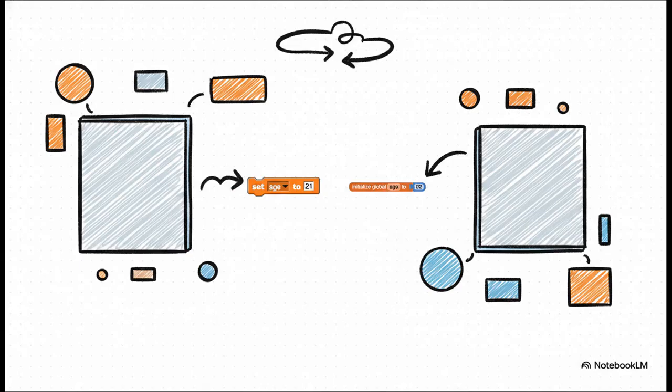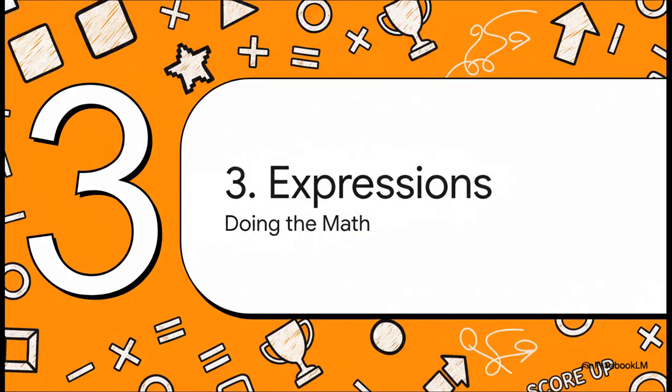And hey, don't get too hung up on the specific word var or the semicolon at the end. Whether you're typing code like this or using visual blocks like you see here, the core idea is exactly the same. You're creating a named container to hold information. It's a universal concept in all of programming. So, we can store numbers. That's great.